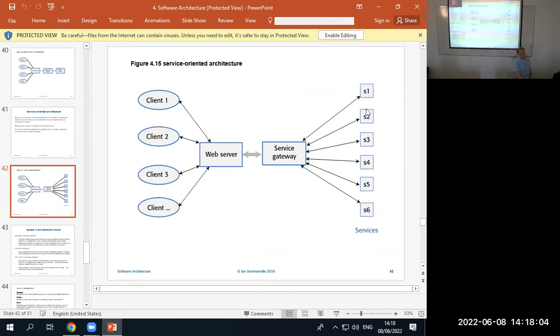The service may be, like, service 1 and 2 and 3 are all on one server, and 4, 5, and 6 are on a different server. We're abstracting away from the server. We're talking about the service. We're thinking of it in terms of service. And this service gateway is kind of a load balancer and service finder. I'll just ask for this service from the gateway, and it'll get the actual information and send it to me.